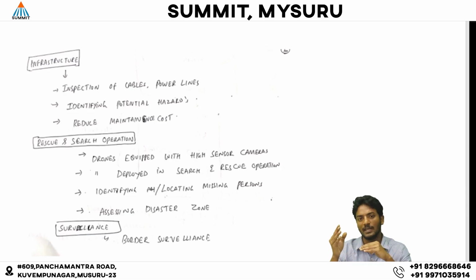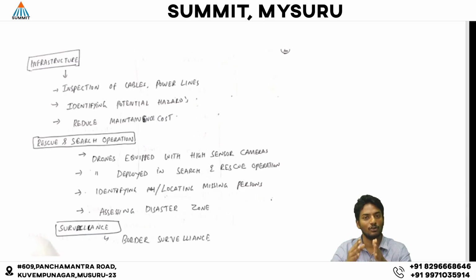Drones are used for tracking animals to prevent poaching activities. Drones can also be used in photography. So these are the areas where drones are used and can generate economic activities. Now we have discussed the civilian use. Now we will discuss how drones are used in the defense sector. Drones are used in surveillance and for precision attacks. So we have discussed how drones are used to generate economic activities.